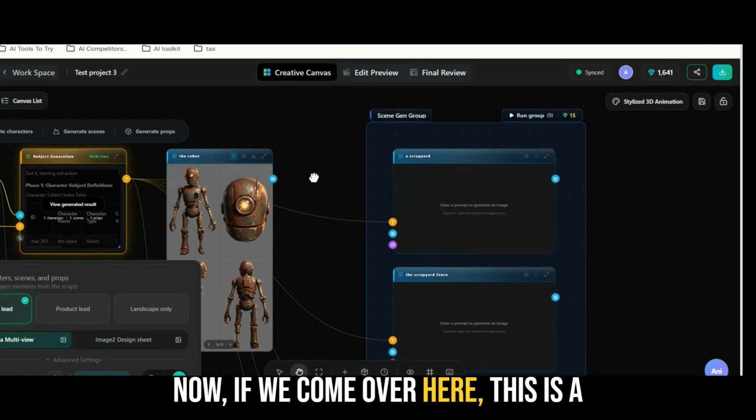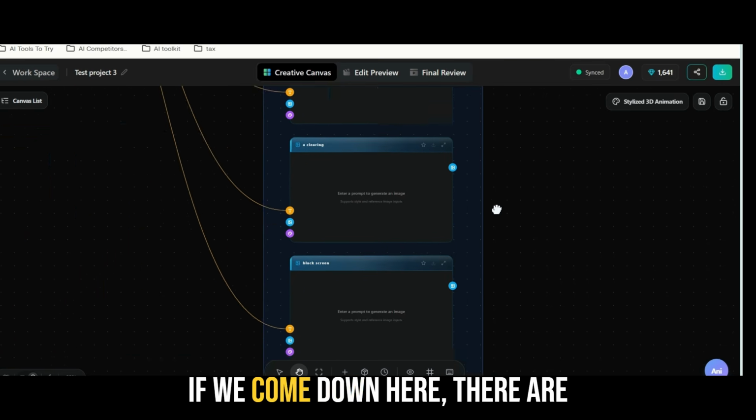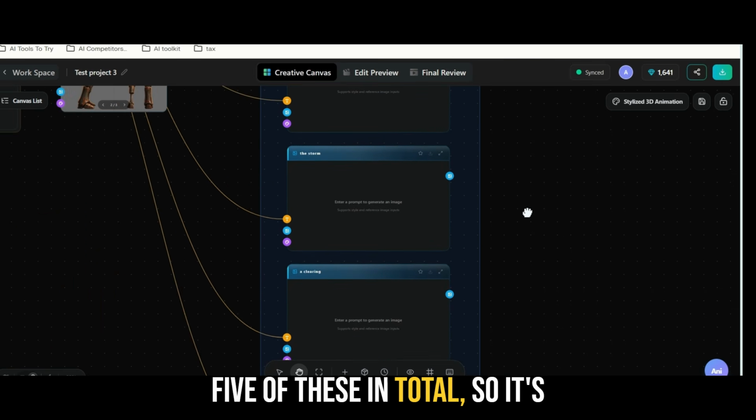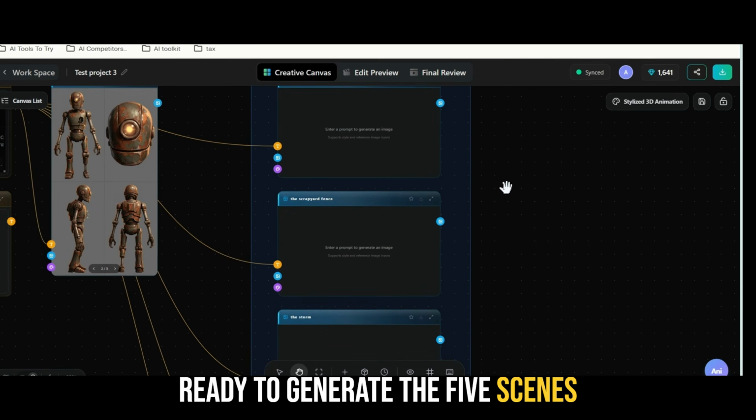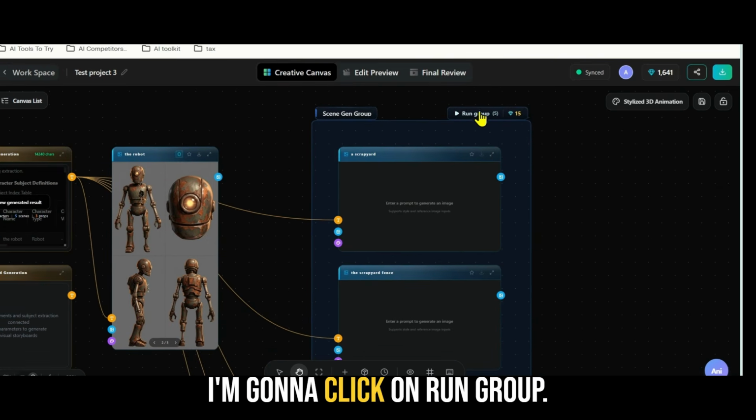Now, if we come over here, this is a feature that I love about this tool. It's put these all into a group. If we come down here, there are 5 of these in total. So it's ready to generate the 5 scenes that it pulled from our script. So I'm going to come up here and I'm going to click on run group.